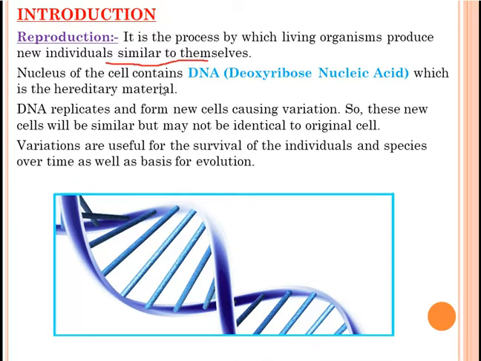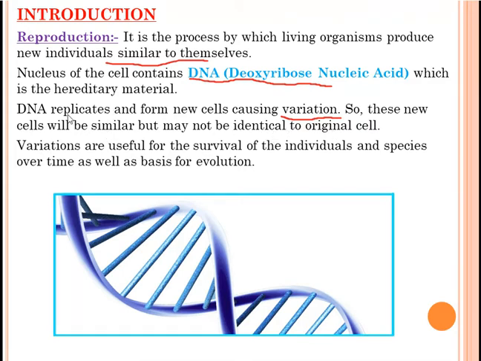Now, the nucleus of the cell. You all know that in our body many cells are there, or in every living organism cells are there. In the cell, the nucleus is present, and every nucleus contains what? DNA. DNA is a genetic material. What is the full form of DNA? Deoxyribose nucleic acid. So you have to remember the full form of DNA. DNA replicates and forms new cells. Replicates means it will again divide and form new cells, causing variation. What is variation? Variation means differences. So these new cells will be similar but may not be identical to the original one.